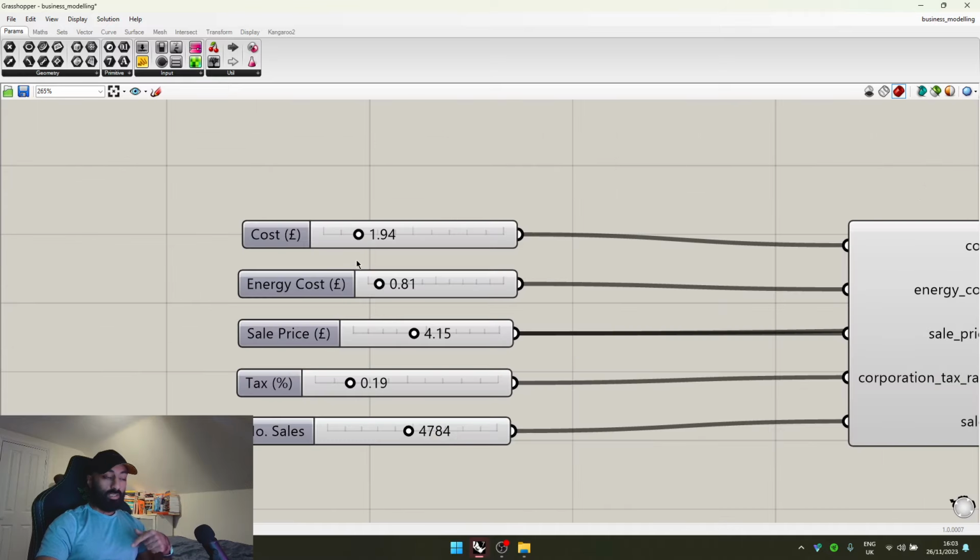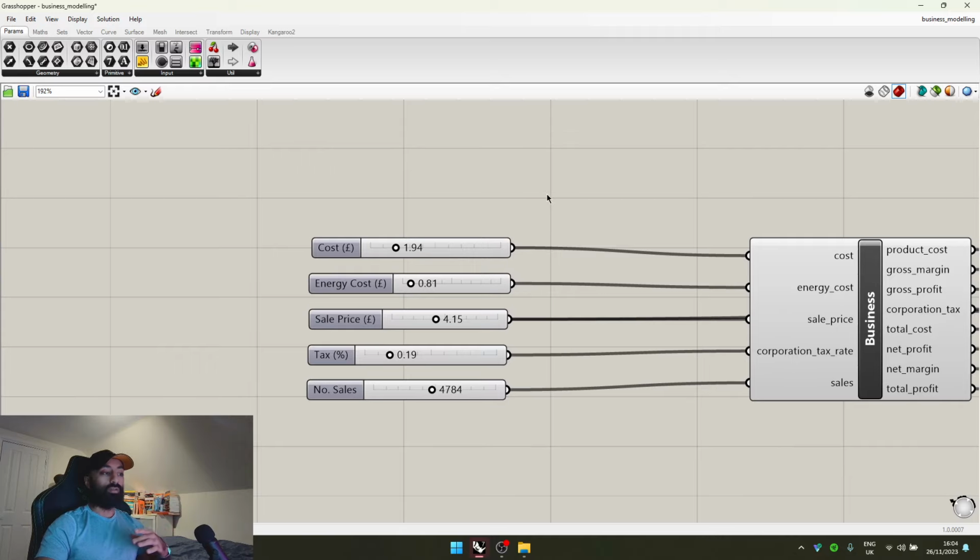Now, going in, we have the cost. So let's just say this is a local cafe with one employee who happens to own the business as well. So there's no real employee cost here. But the costs are the rent, the ingredients, and whatever else, the things that he needs to buy for the business.